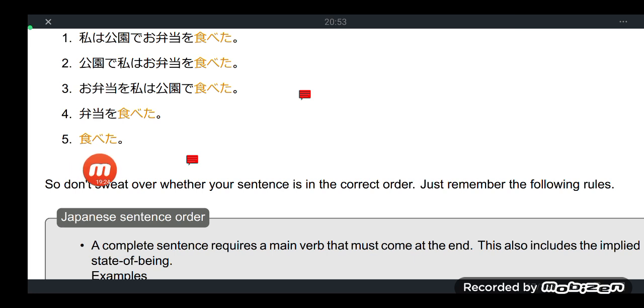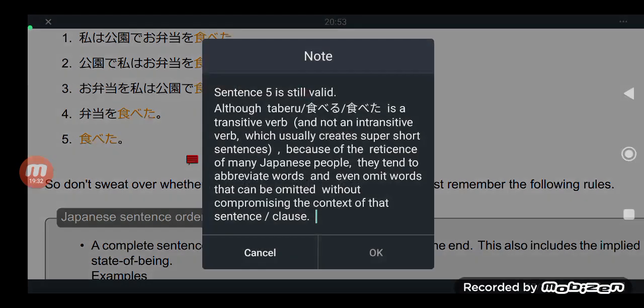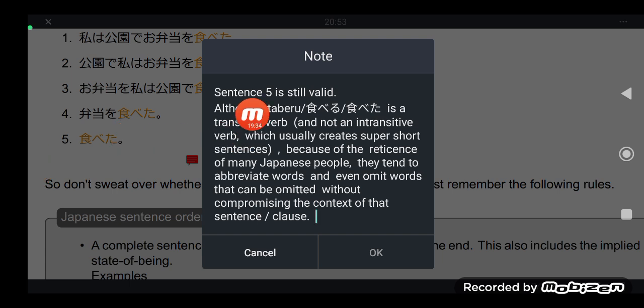This is still the implied state of being, an implied or shortened way of the SLVC sentence pattern. Tabeta. I have a note on here. Sentence 5 is still valid, although taberu, tabeta is a transitive verb and not an intransitive verb, which usually creates super short sentences.